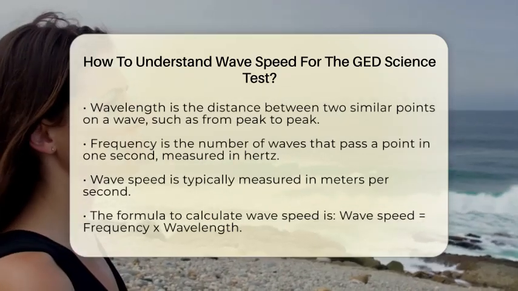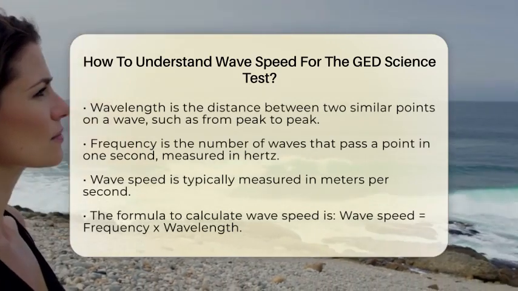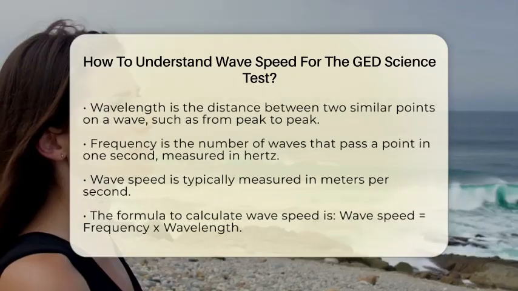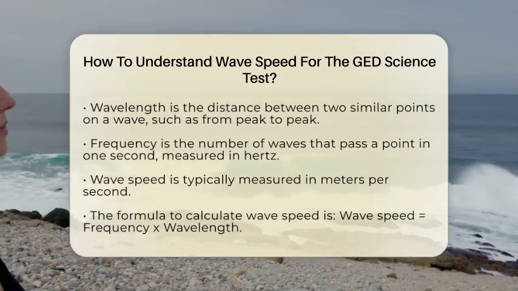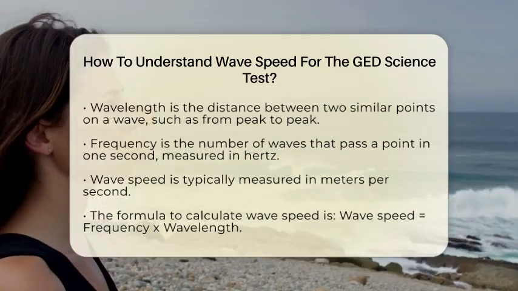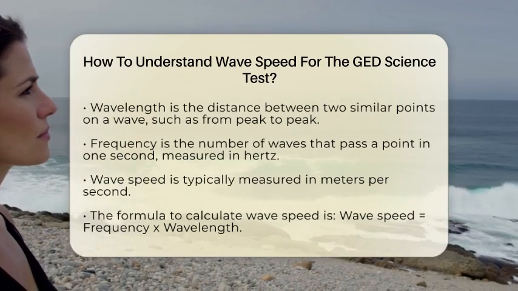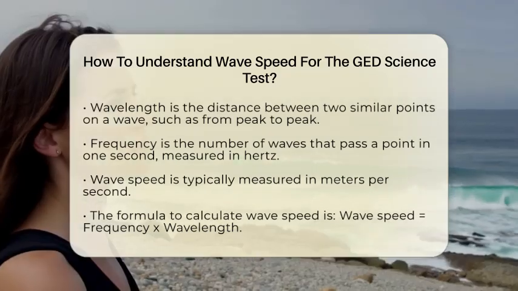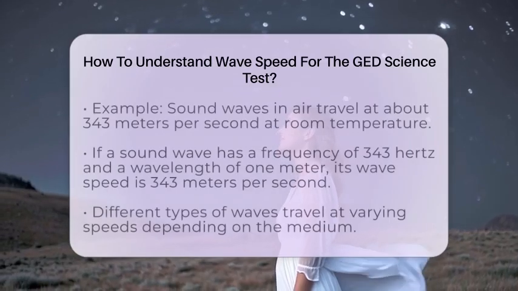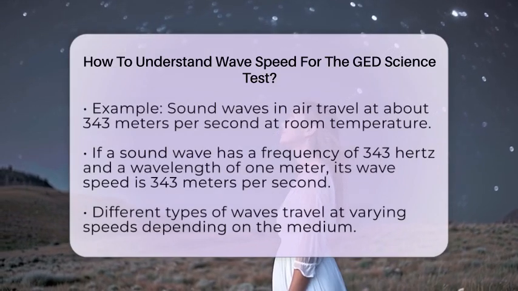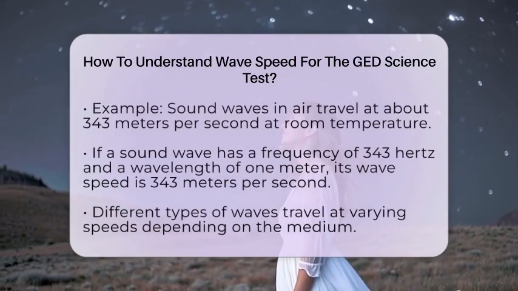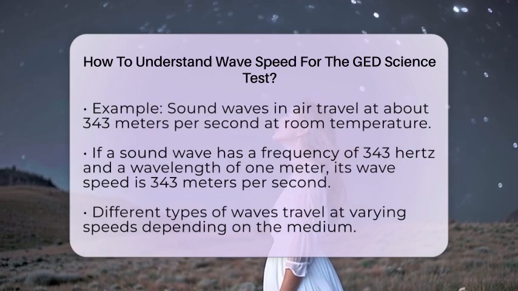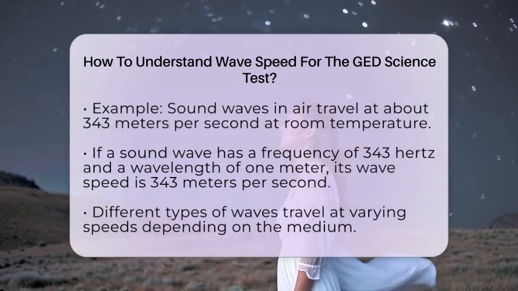If you know how many waves pass in a second and how long each wave is, you can find the wave speed by multiplying these two numbers. For instance, sound waves in air at room temperature travel at about 343 meters per second. If a sound wave has a frequency of 343 hertz and a wavelength of 1 meter, multiplying these gives you a wave speed of 343 meters per second.